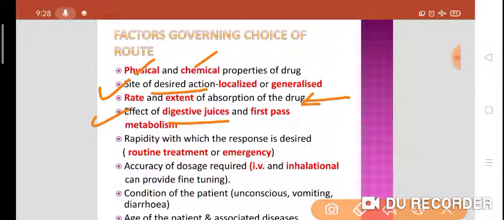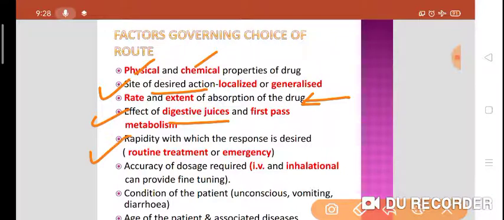When the drugs are given orally, the drugs which are destroyed by the digestive juices and drugs which undergo extensive first pass metabolism, those things will decide the choice of route of drug administration.